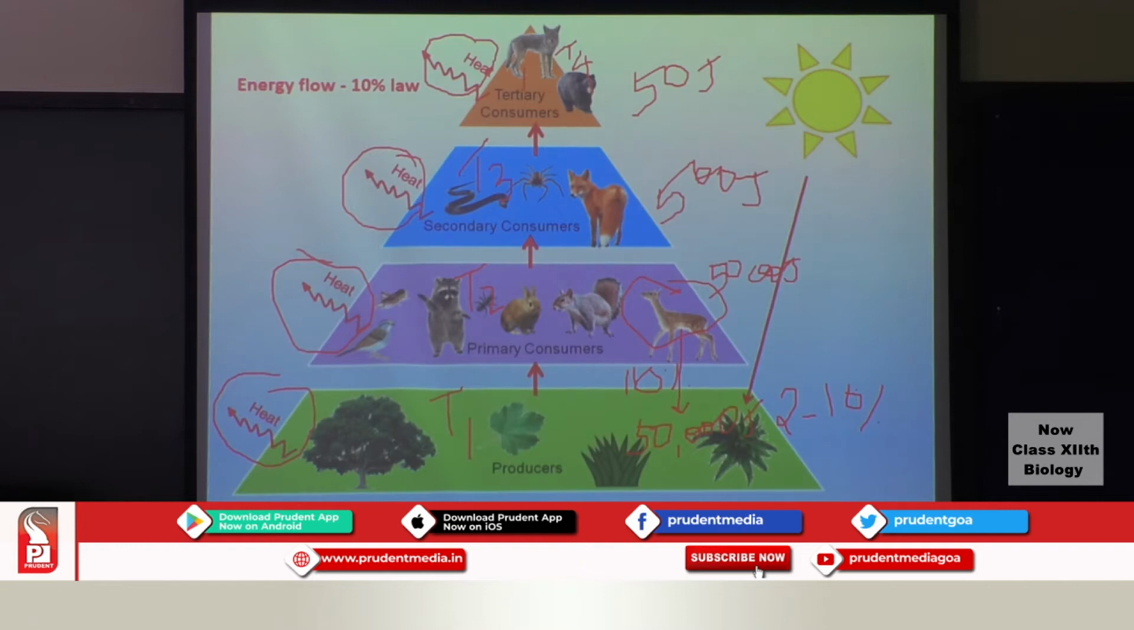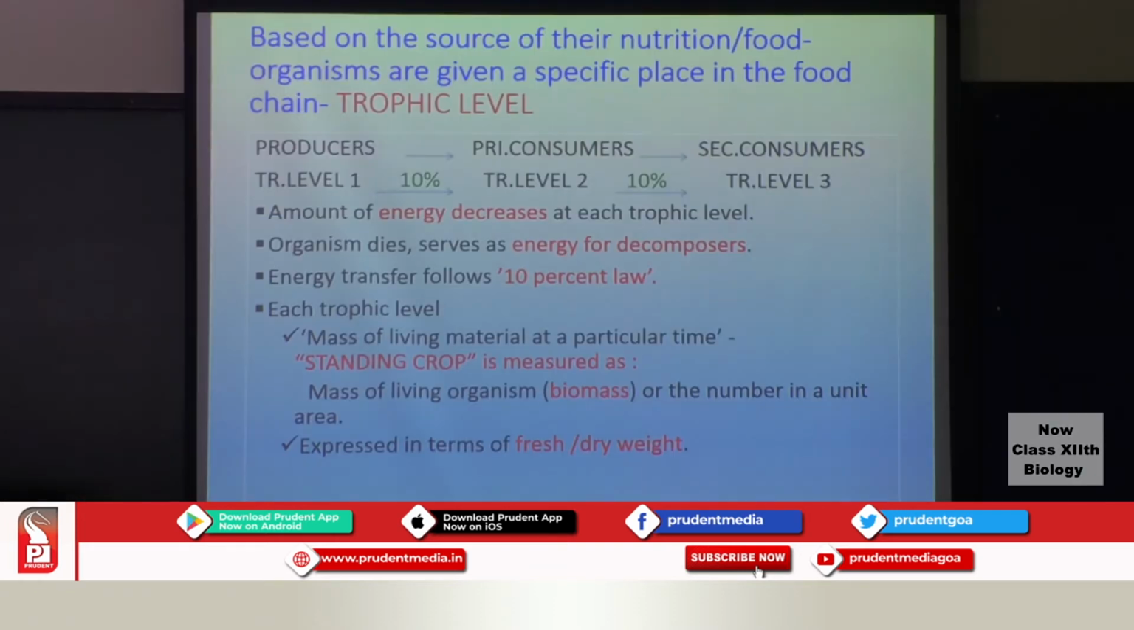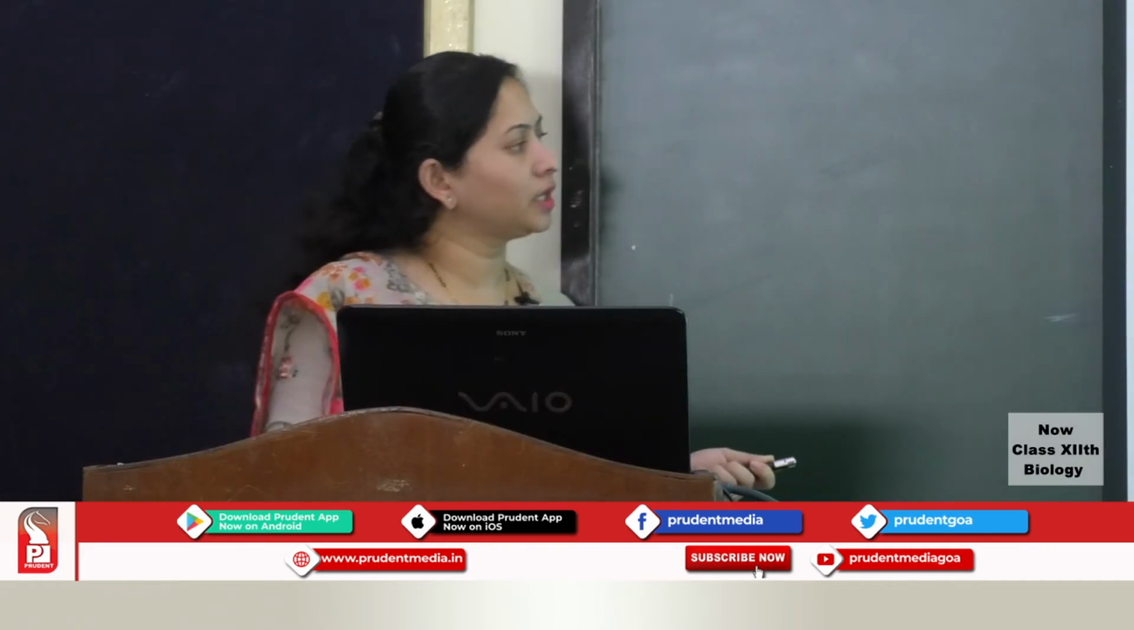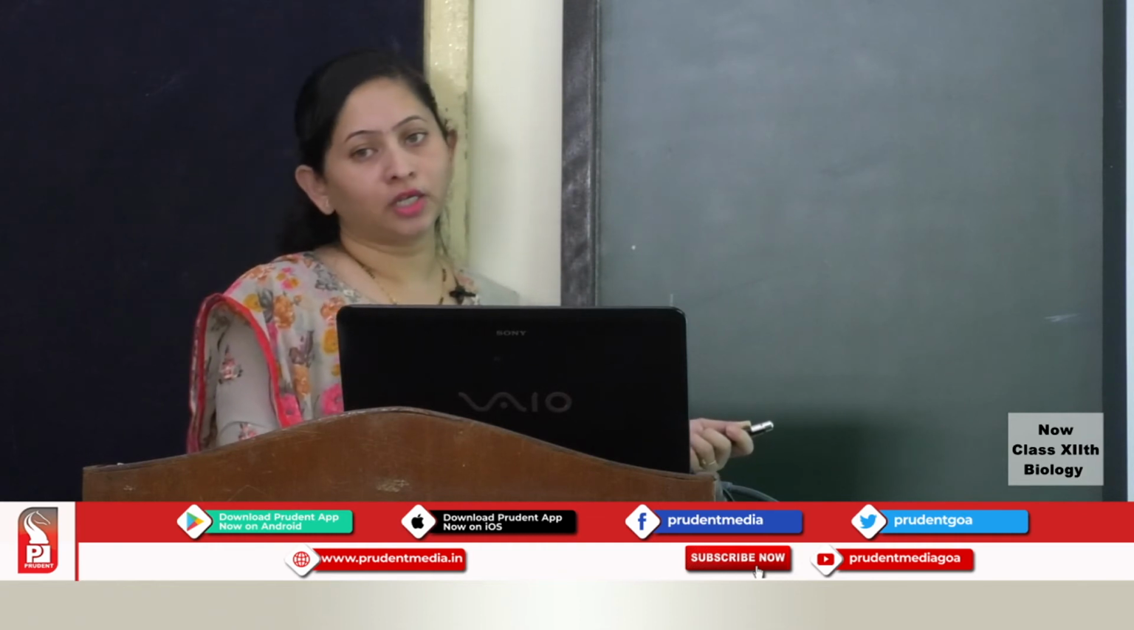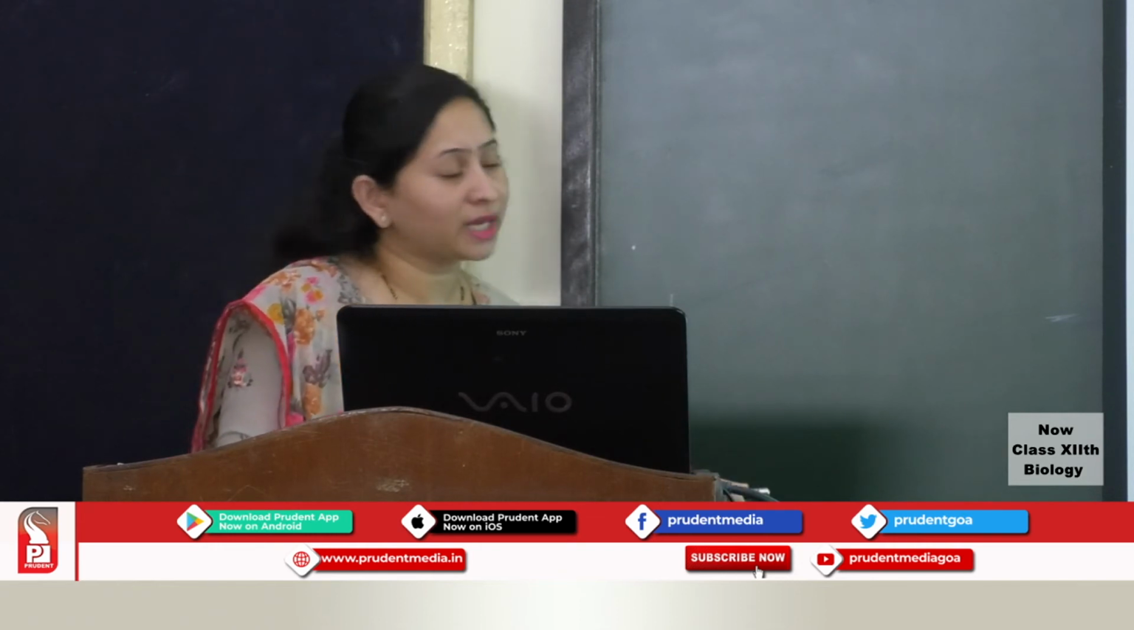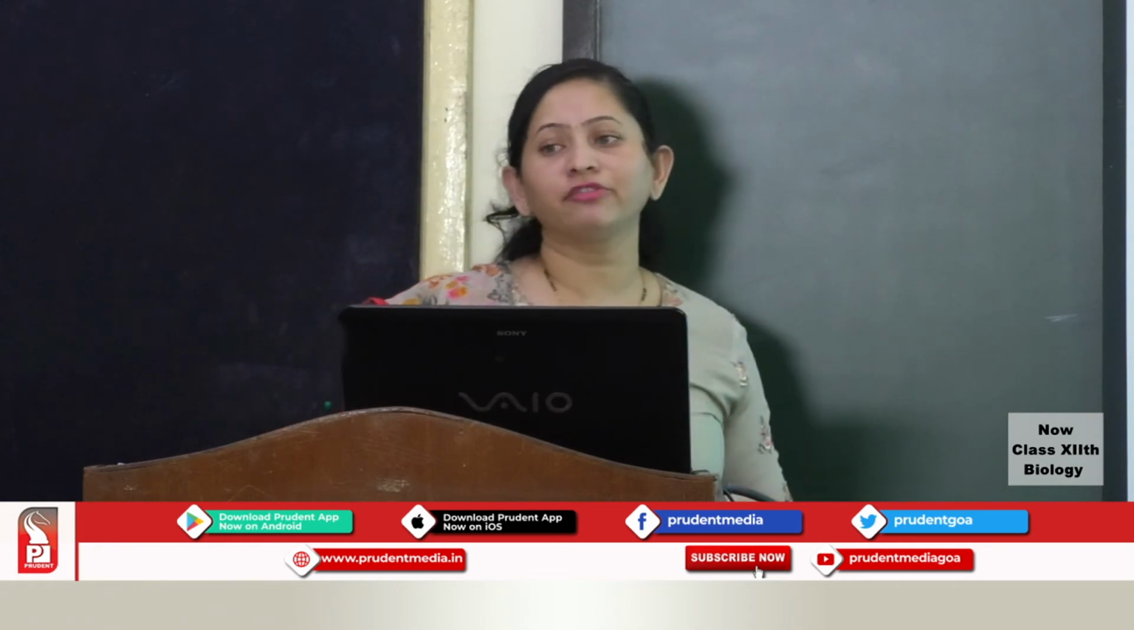So here this is an ecological pyramid which shows the producers, the primary consumers, the secondary consumers and the tertiary consumers. Coming to the standing crop, the available mass, biomass, the mass of the living organism at a particular time is referred to as the standing crop. So, mass of the living organism, biomass or the number in a unit area is referred to as the standing crop, and it is expressed in terms of fresh or dry weight.